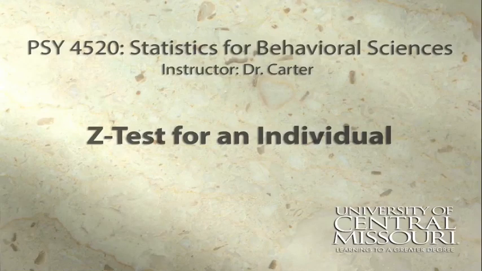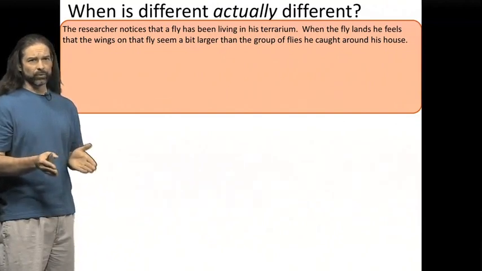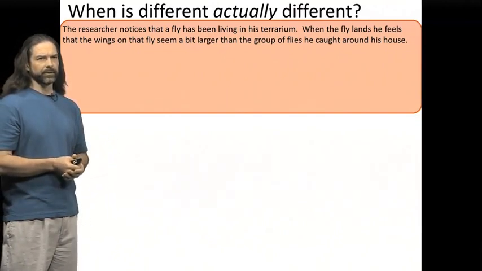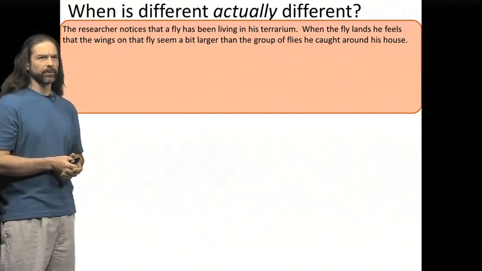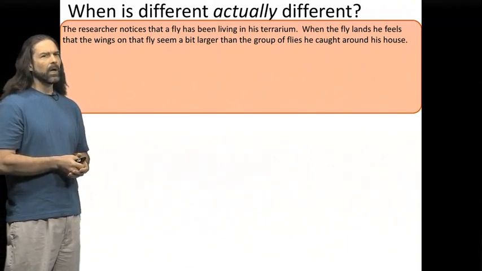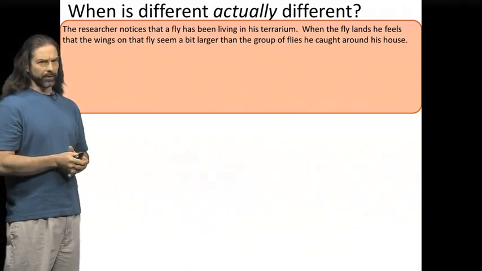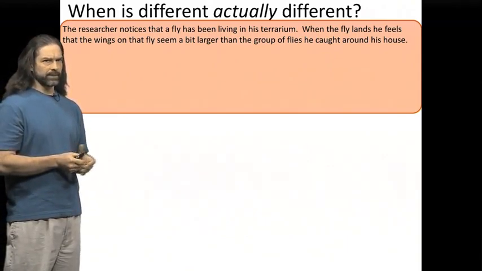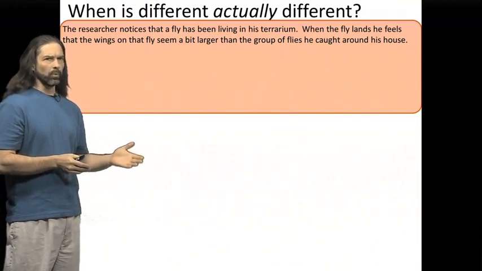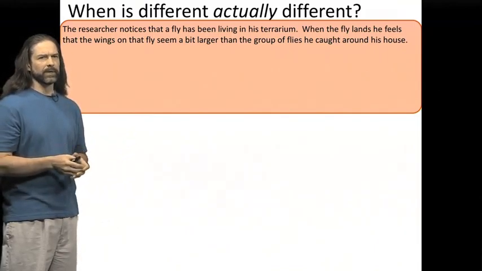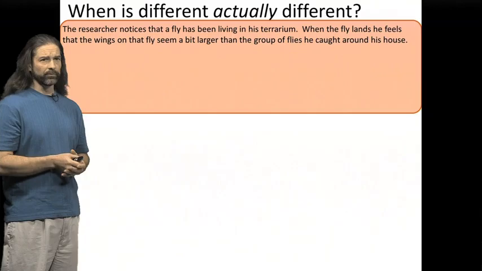So in today's video, we're going to continue to explore this concept of when is different actually different, or statistically different. So basically, we will be continuing on with the theme of alpha of 0.05. Alpha of 0.05 is completely arbitrary. What we mean by that is that's something that we've agreed on basically as a science, but there are times to set it differently. So at times alpha might be 0.01, it might actually be 0.10, but again, generally speaking, you see alpha of 0.05.